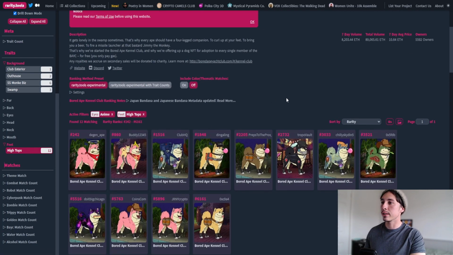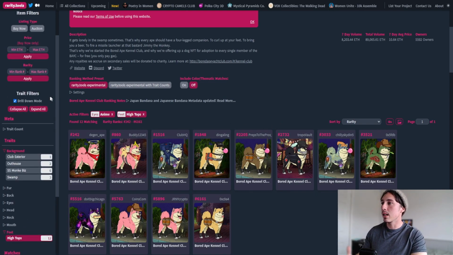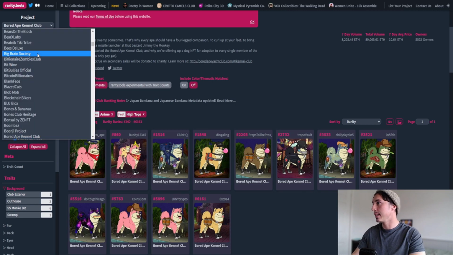So if there were 10,000 NFTs in total supply and only 5 of them had a certain trait or attribute, that would probably impact the rarity more than if 9,000 of them had the same attribute. So it's looking for a really unique makeup for the particular NFT itself.